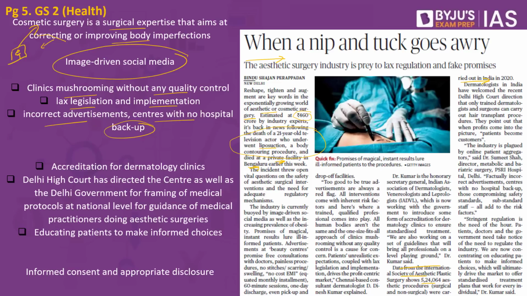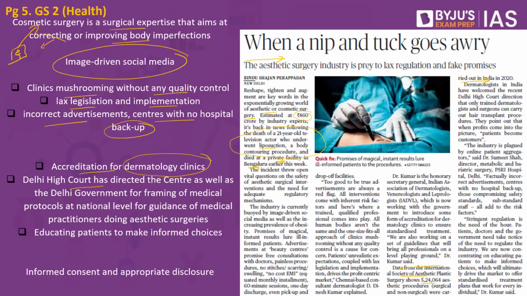Added to it, even if these advertisements are given in the saloons, is there a hospital that they are associated with? No. These have become the major concerns when it comes to some cosmetic surgery. In order to overcome this particular issue, what is it that we have to do? We have to introduce some form of accreditation for the dermatology clinics.